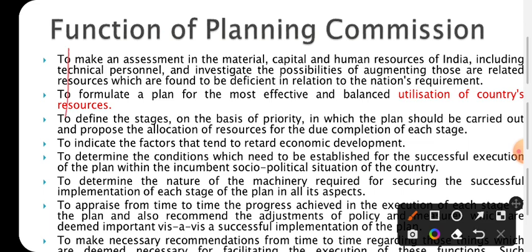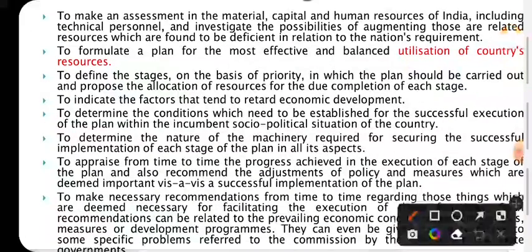Another work is to define the stages and basis of priority, because we have thousands of problems, but which problems are to be sorted out first is decided by the Planning Commission. It also indicates the factors that tend to retard economic development, and determines the conditions which need to be established for the successful execution of the plan within the politico-social situation of the country. That is very important.